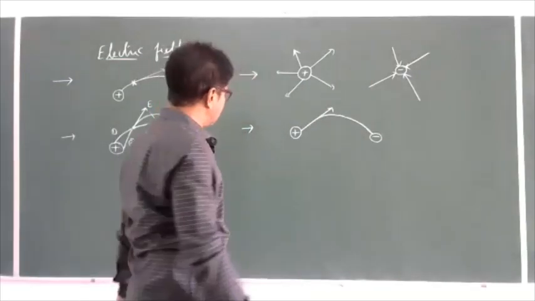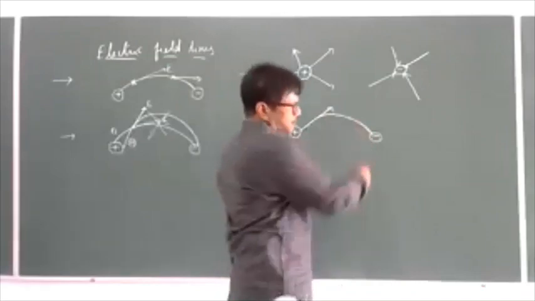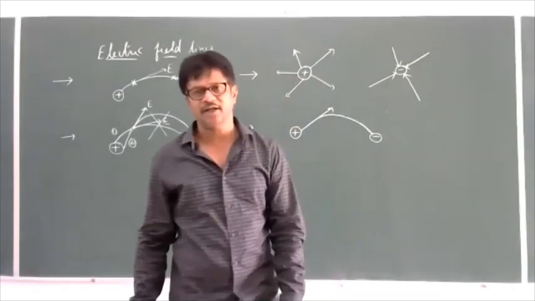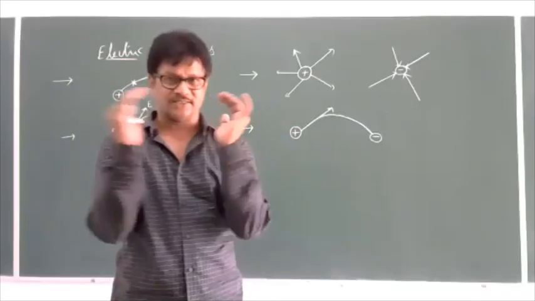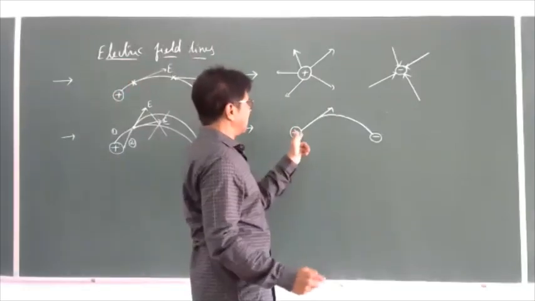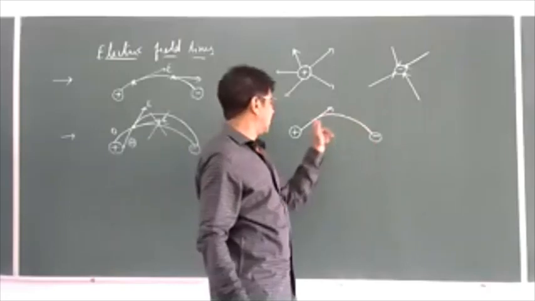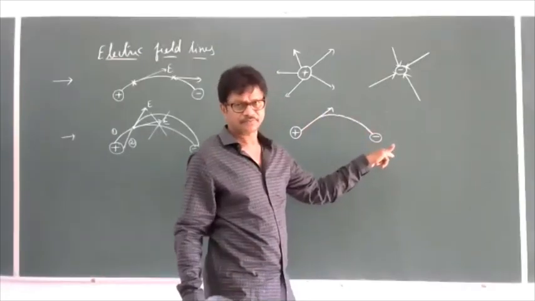That is nothing but the electric lines of force will contract lengthwise.